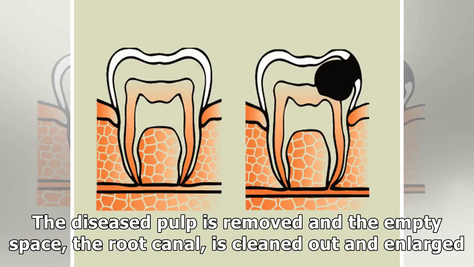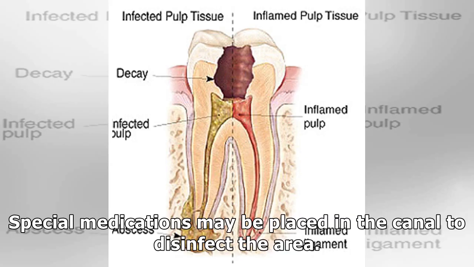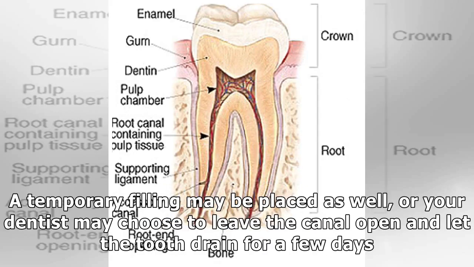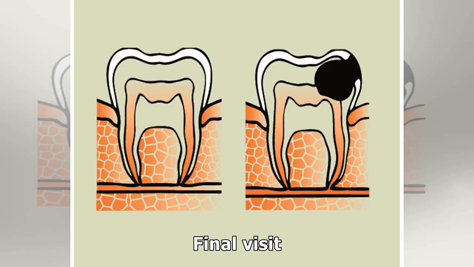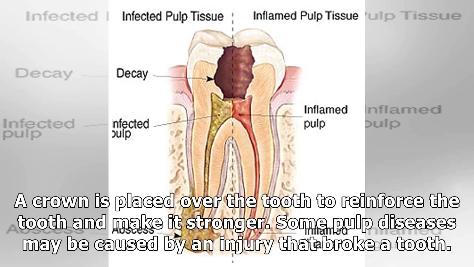First visit. The diseased pulp is removed and the empty space, the root canal, is cleaned out and enlarged. Special medications may be placed in the canal to disinfect the area. A temporary filling may be placed as well, or your dentist may choose to leave the canal open and let the tooth drain for a few days. An oral antibiotic may also be recommended to treat infection in the tissues surrounding your tooth. Second visit. The temporary filling is removed and a permanent filling is placed. Final visit. A crown is placed over the tooth to reinforce the tooth and make it stronger.